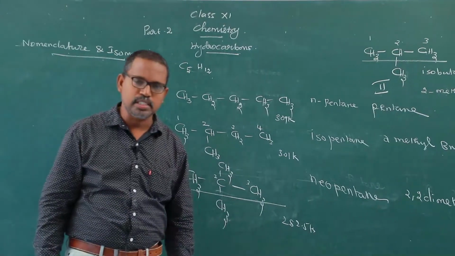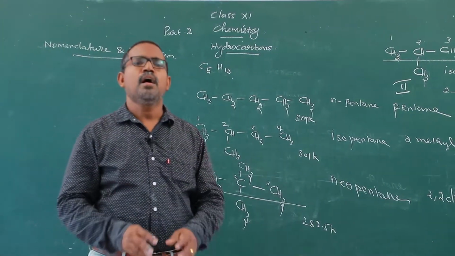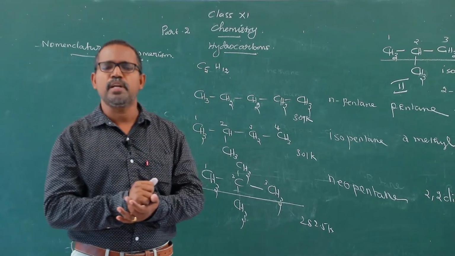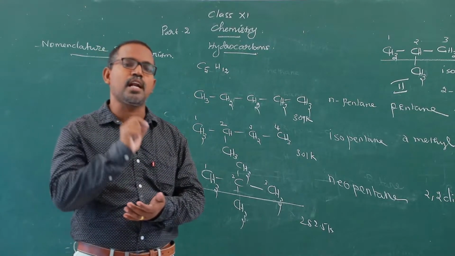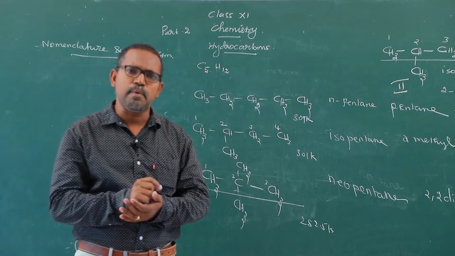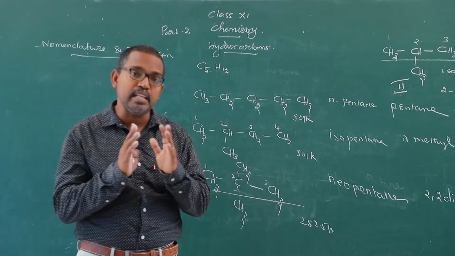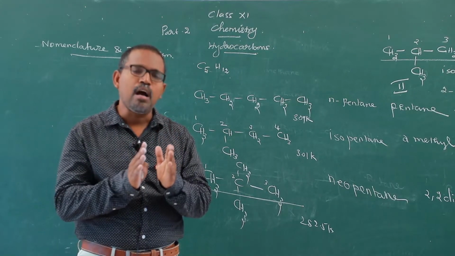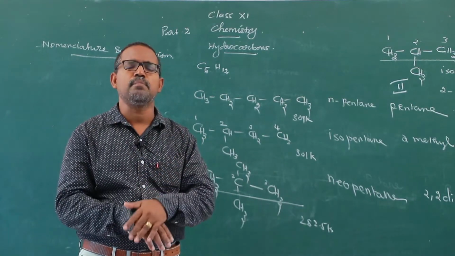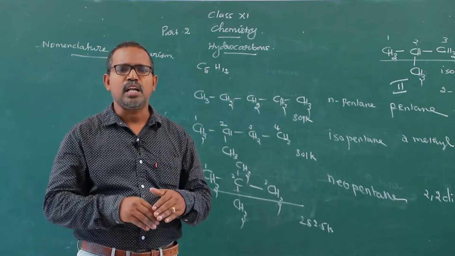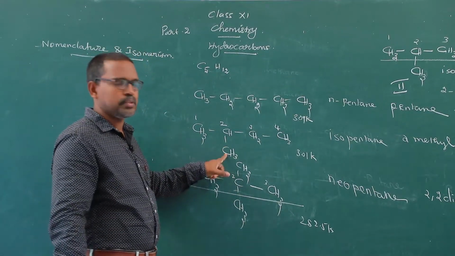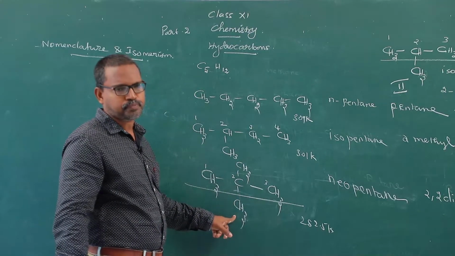You have one generalization. All these compounds have the same molecular formula, so why do they differ in boiling points? The generalized statement is that compounds having the same molecular formula but differing in carbon skeleton, showing chain isomerism, must differ in boiling points, because the number of branches increases. Here only one branch is possible, here 2 branches are possible.